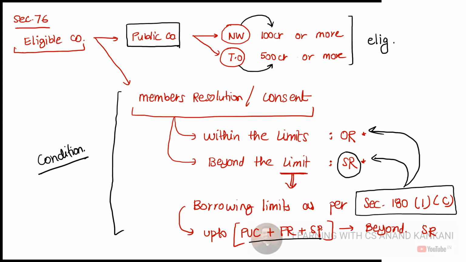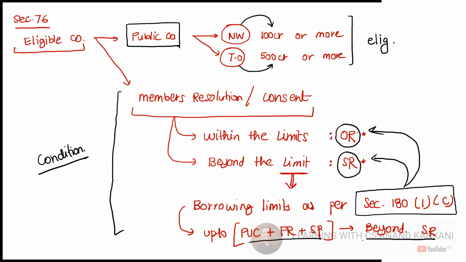They have some existing borrowing plus the deposits which they are accepting. If this is going to cross this limit, then pass the special resolution. But if the existing borrowing plus the deposit which you are accepting is within the limits of section 180 subsection 1 clause C, then the company needs to pass the ordinary resolution.